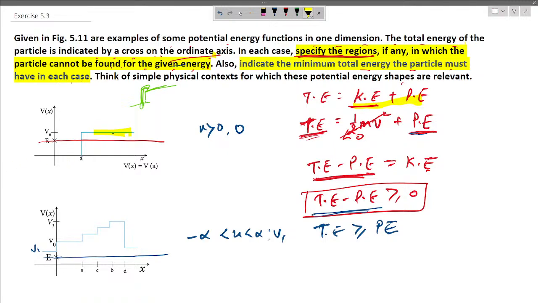Now in the second question, again in the whole plot we see that the potential energy is higher than the total energy given. So this whole figure is not possible.